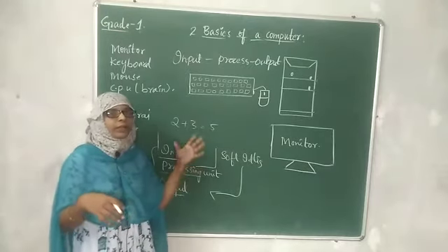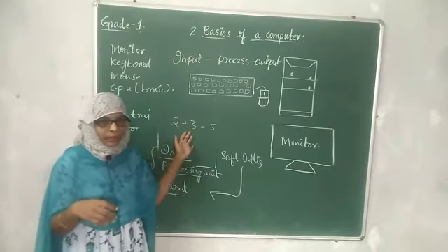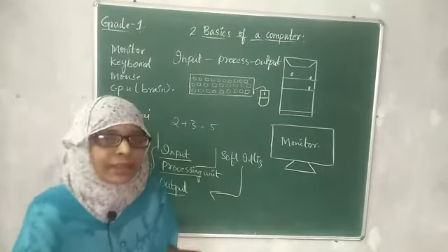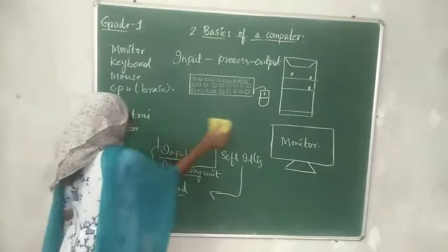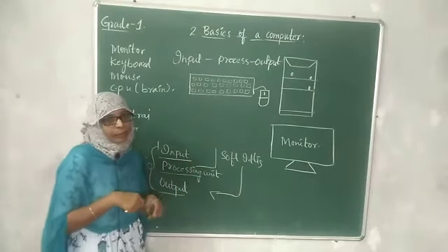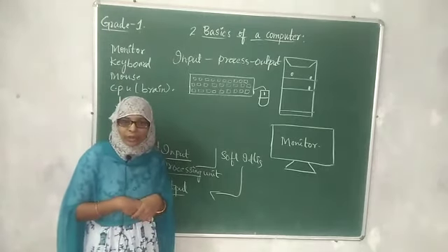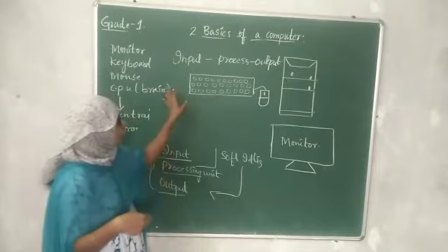Okay, then if we are giving some instructions to the computer, let us calculate something using a computer. Let us do addition in the computer. We can do calculations also in the computer. So what do we need first?